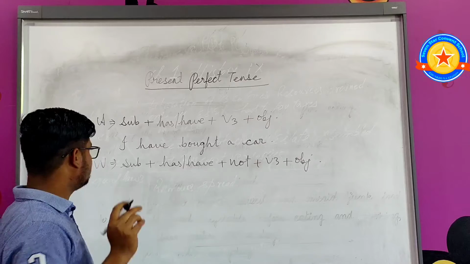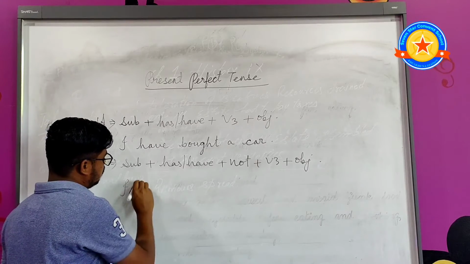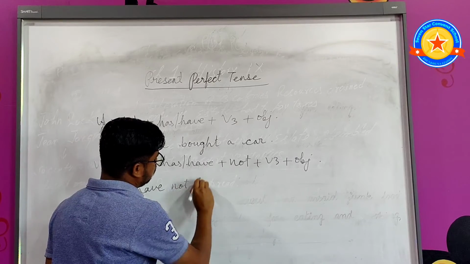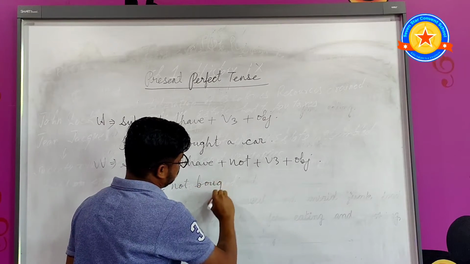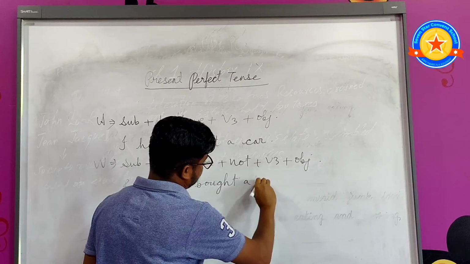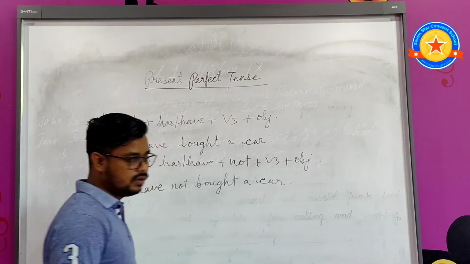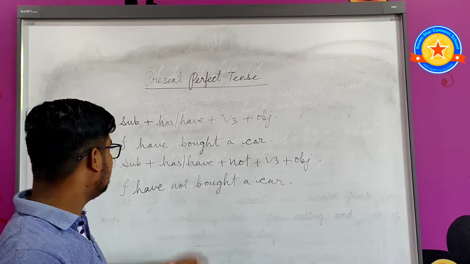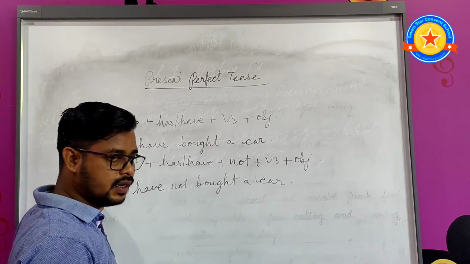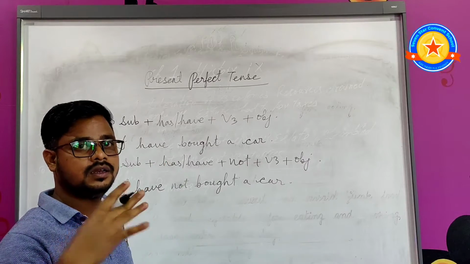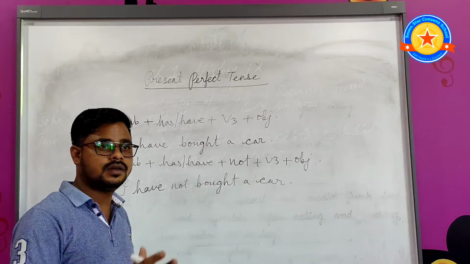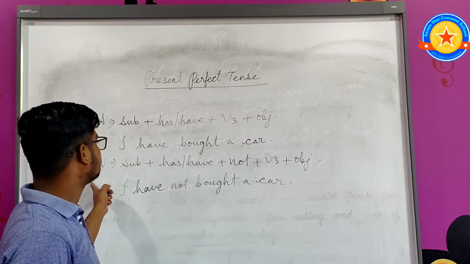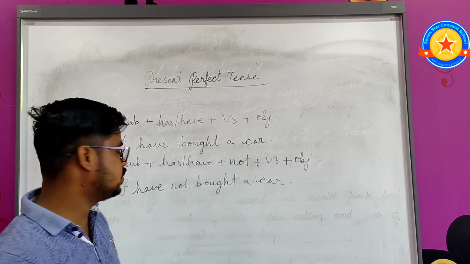Okay, let me show you one example. I have not bought a car. The main verb is always written in third form, in affirmative sentences, negative sentences, and also in interrogative sentences. So the verb should be in third form. So this is the pattern to form a negative sentence.